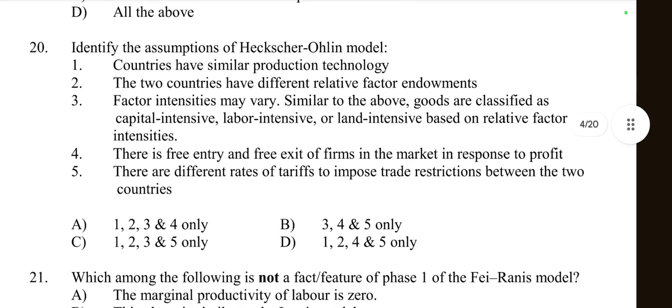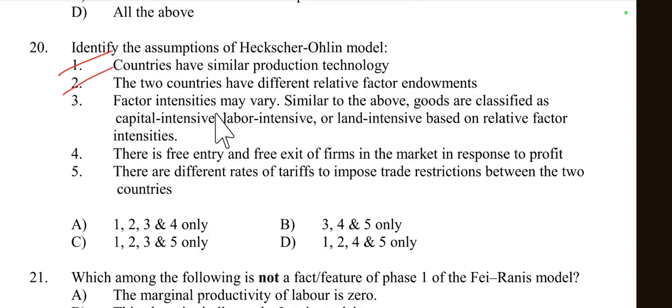Then question number 20. Question is, identify the assumptions of the HO model. What are the assumptions of the HO model? First is, countries have similar production technology. Yes, both countries have similar production technology. Then two countries have different relative factor endowments. Yes, this is another assumption of the HO model.